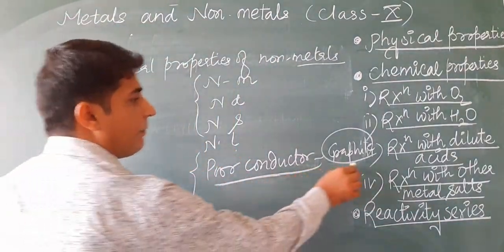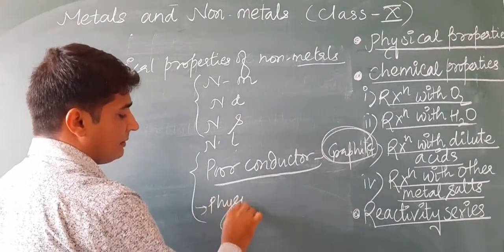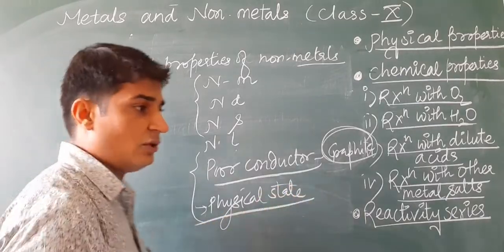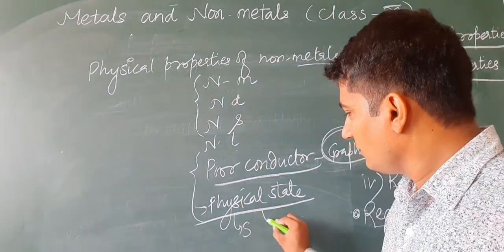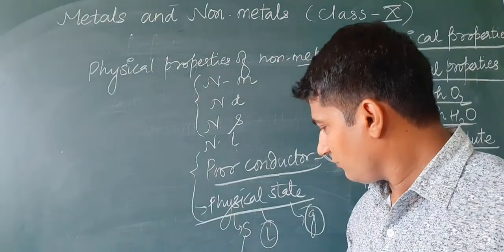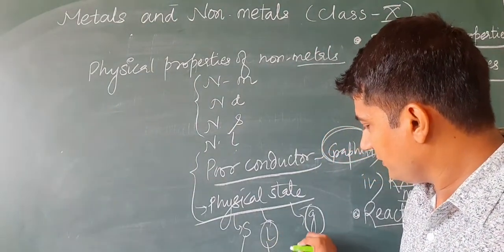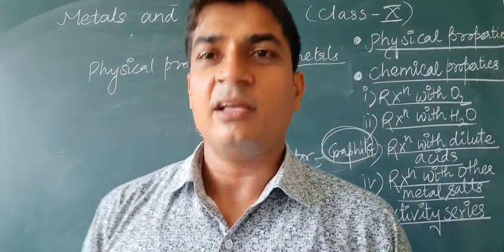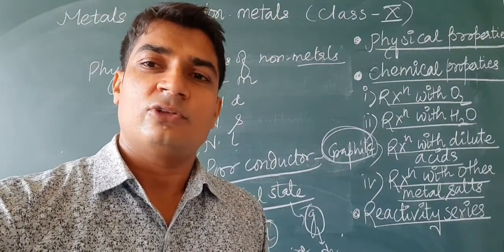Next one is physical state. Metals mainly exist in solid state, but non-metals may exist as solid, liquid or gas. Some are solid. For example, iodine is solid, bromine is liquid, and nitrogen, oxygen, etc. they are gases. Okay, other properties are just opposite of metals, so no need to discuss them.